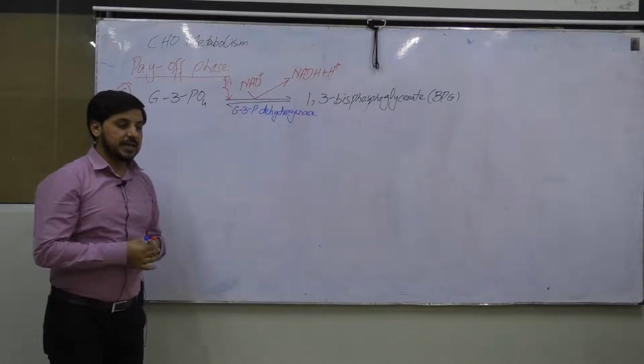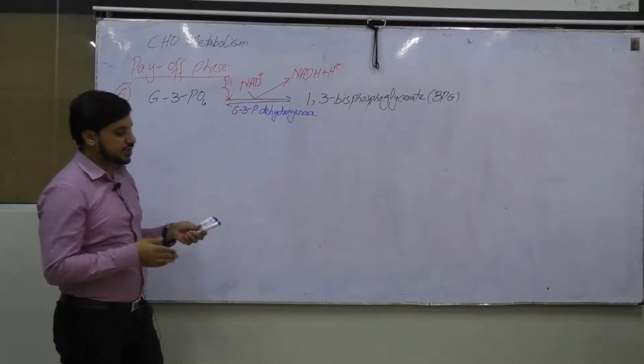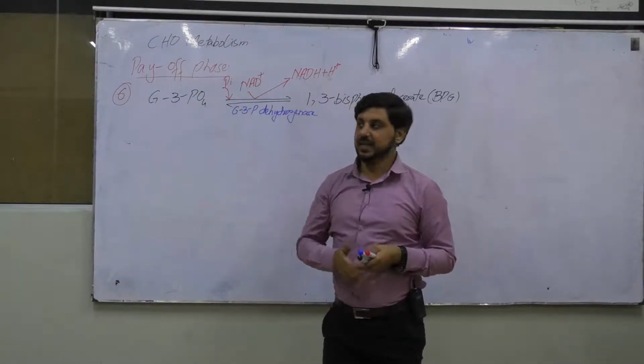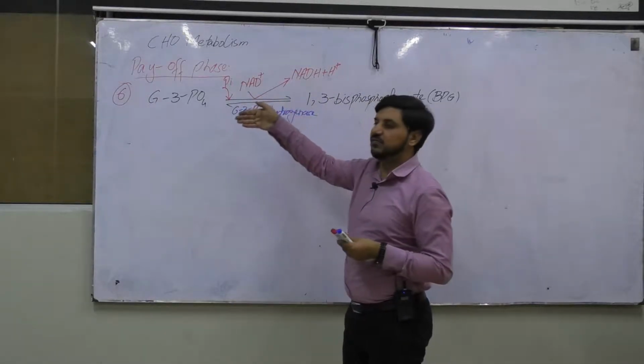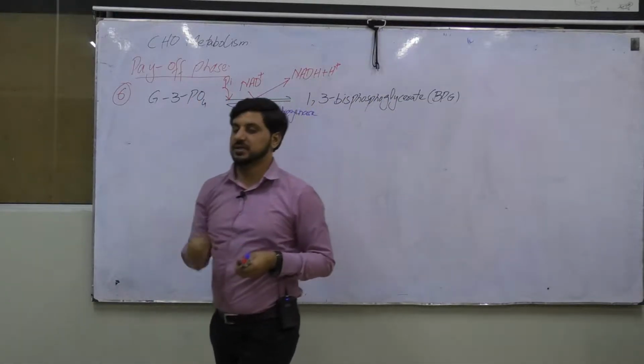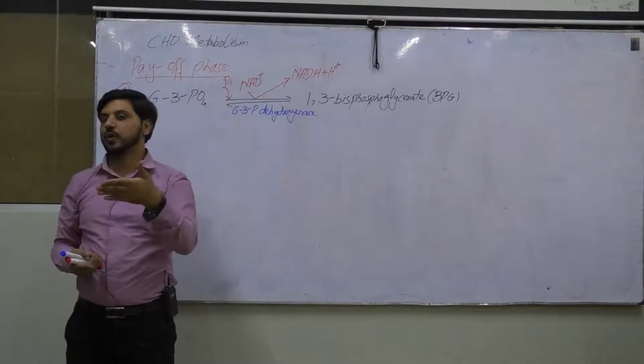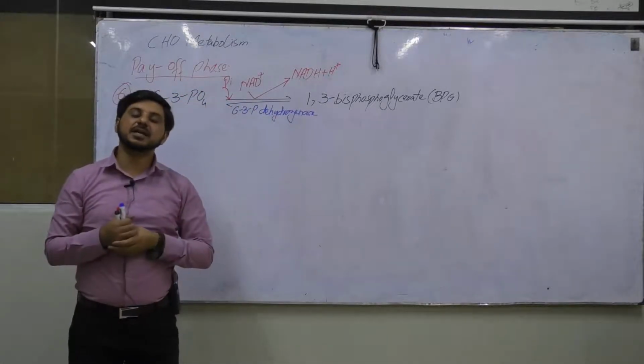And at this level, this reaction is clinically very significant. This reaction is also involved in arsenic poisoning. As we know very well, arsenic exists in two forms, the trivalent as well as the pentavalent form.